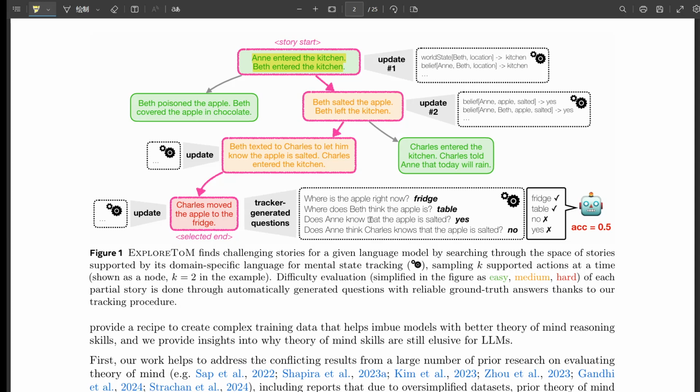It sounds like this ExploreToM research is shaking things up in the AI world. Yeah, it's definitely making people rethink some things. But what does this mean for the future of AI development? Can we actually teach these systems to understand our minds better?